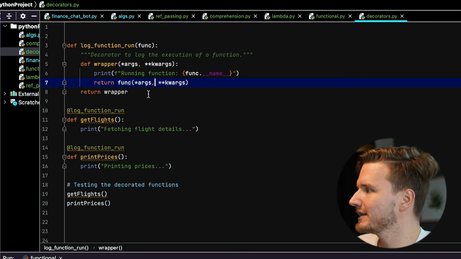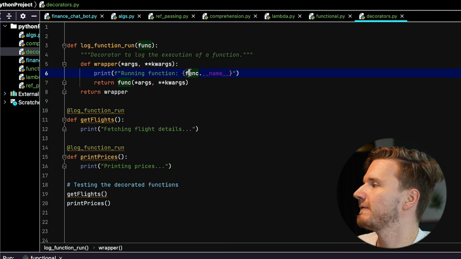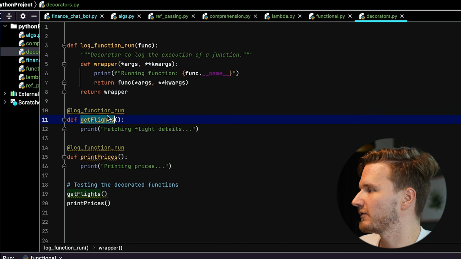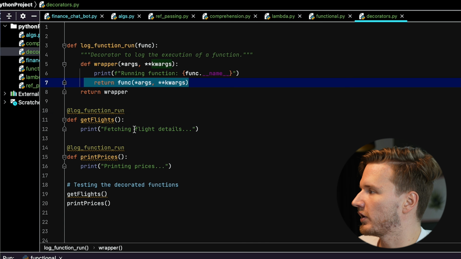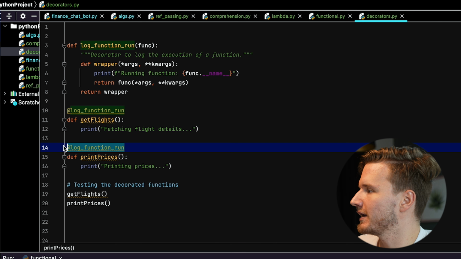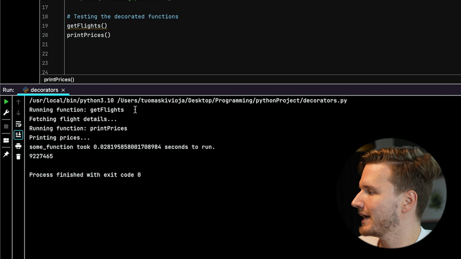Then this wrapper function is run, and inside of it we print this line, running function, and then we use the syntax to get the name of this function. After that, we actually run the actual function as we are supposed to. We apply this decorator to both of these, and when we run this, we get this in our console.